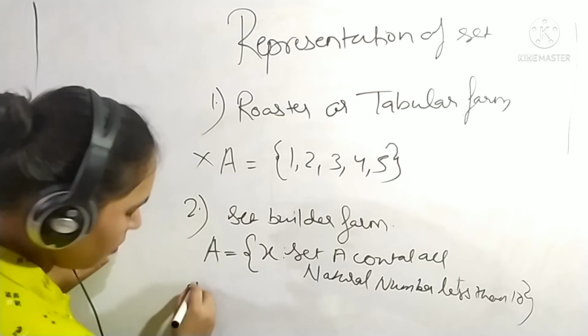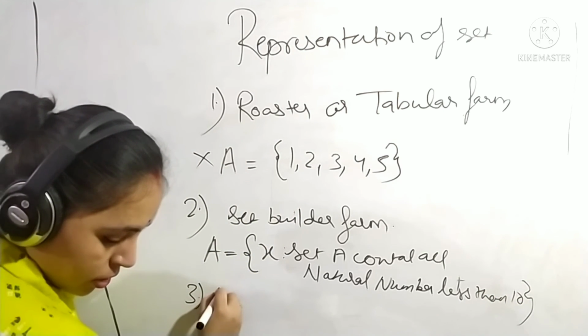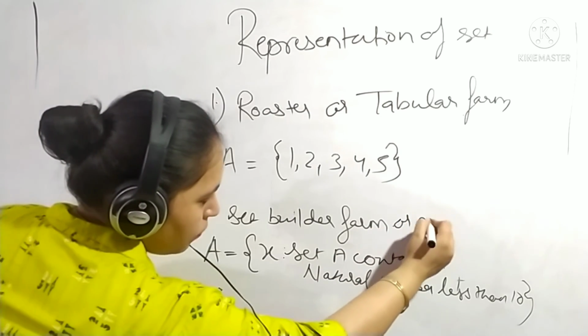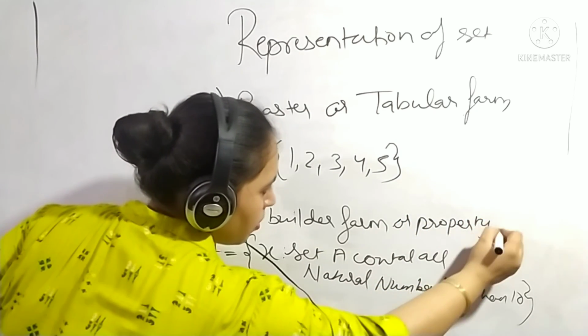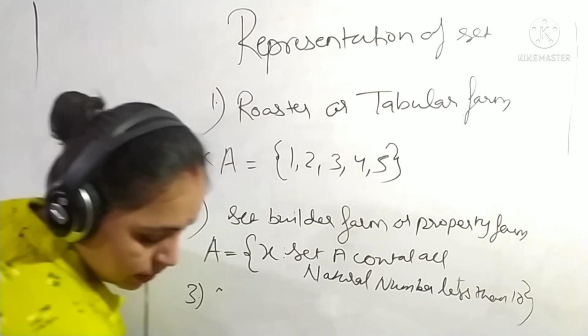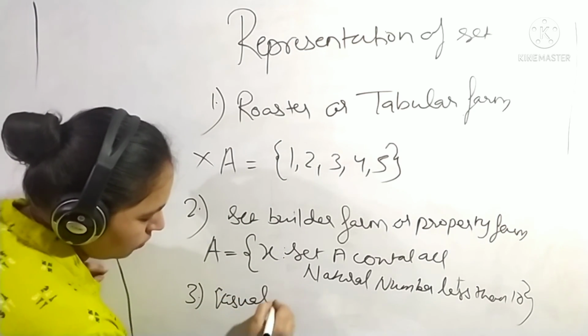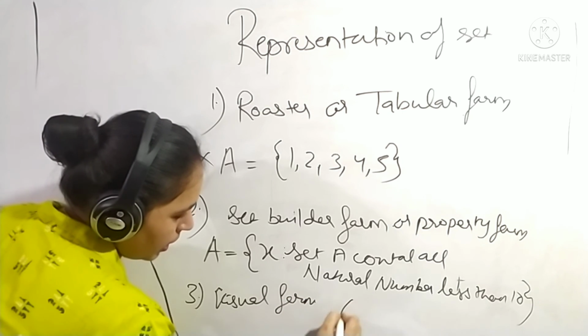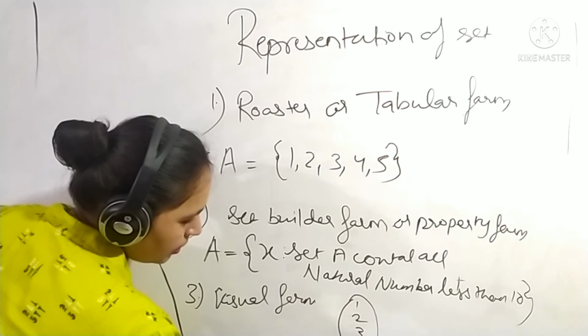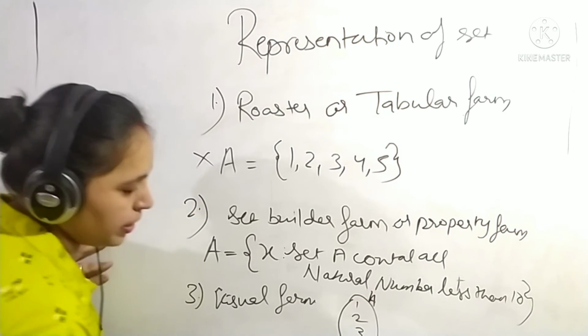And third is the visual form, that is, make a circle, write the elements and put a name over here.